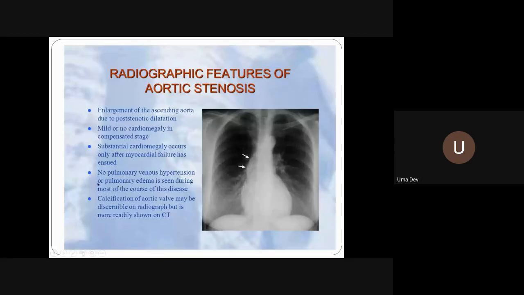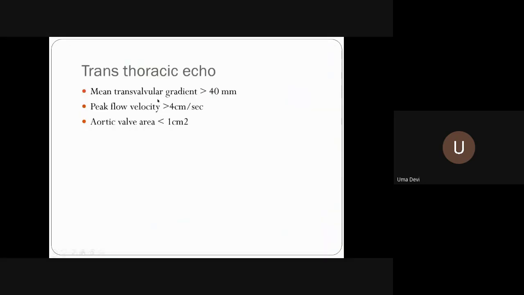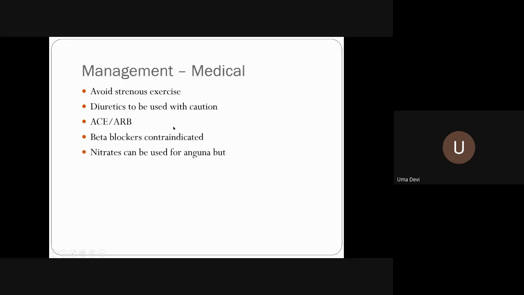Usually pulmonary venous hypertension and pulmonary edema occur when there is decompensation, but usually it is not like mitral valvular disease. Here usually the patient dies of aortic valvular disease before the pulmonary hypertension sets in. And sometimes aortic valvular calcification may be seen. Here it is not very clear, but it is readily seen in CT. Now in echo, when the transvalvular gradient is more than 40 millimeters of mercury and peak flow velocity is higher, you call it severe when the aortic valve area is less than 1 centimeter square.